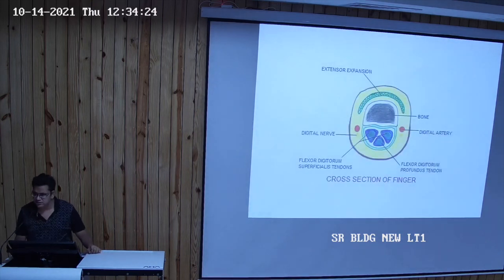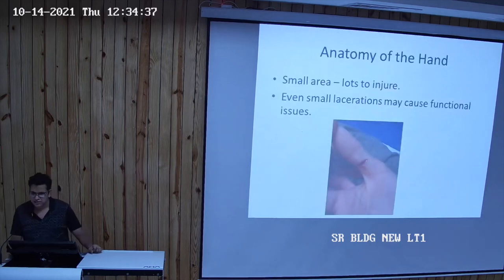This is a cross section of a finger. We can see the extensor expansion, the bone, the digital arteries, the digital nerves, the flexor digitorum profundus tendon, and the superficialis tendons. It is a very small area with a lot to injure. Even a small laceration may cause functional issues.